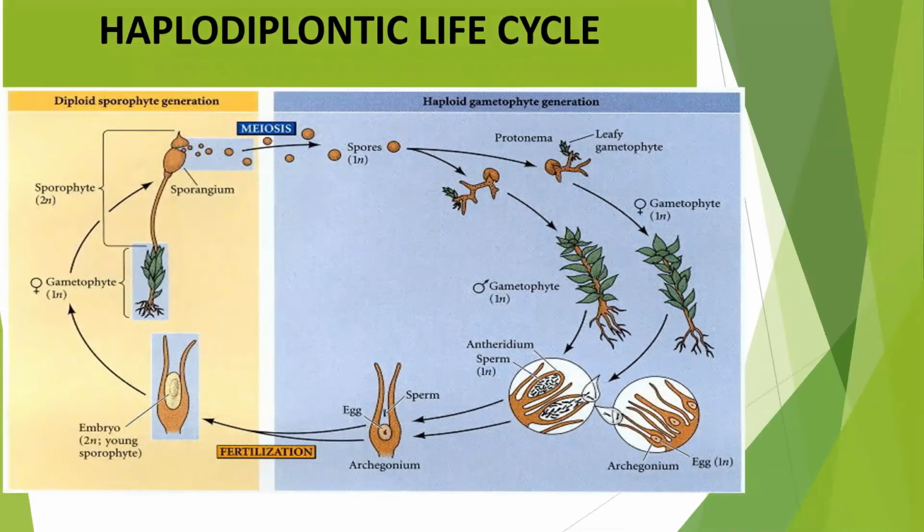This is quite clear in this life cycle of Funaria. We can see that this is the mature adult plant, and in it male and female gametes are formed by mitosis division only.